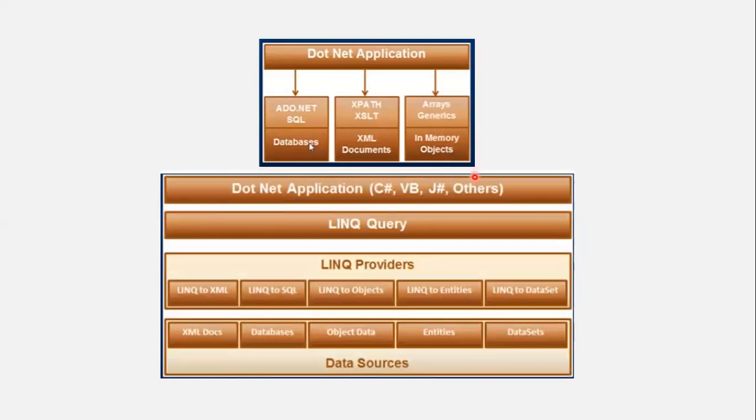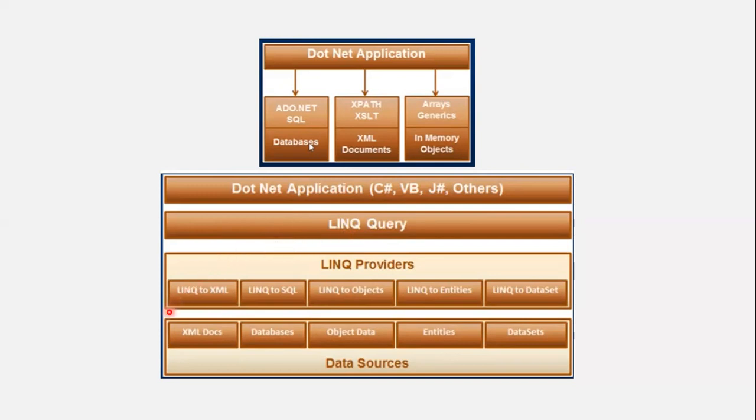But in an application where we have written queries in LINQ, we can use LINQ to work with various data sources like XML documents, databases, any object data, datasets, and entities also. We have a concept of entities in the .NET framework, and we will study that in Entity Framework also.